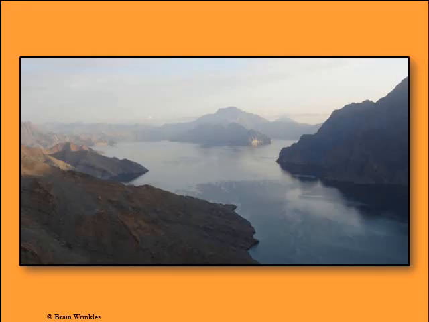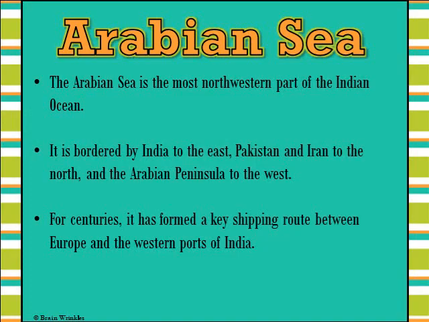The Arabian Sea. The Arabian Sea is the most northwestern part of the Indian Ocean. It is bordered by India to the east, Pakistan and Iran to the north, and the Arabian Peninsula to the west. For centuries, it has formed a key shipping route between Europe and the western ports of India. Next slide.